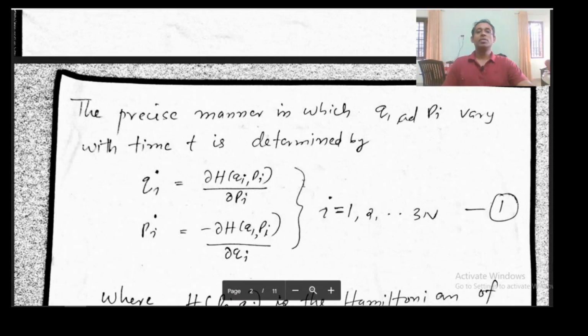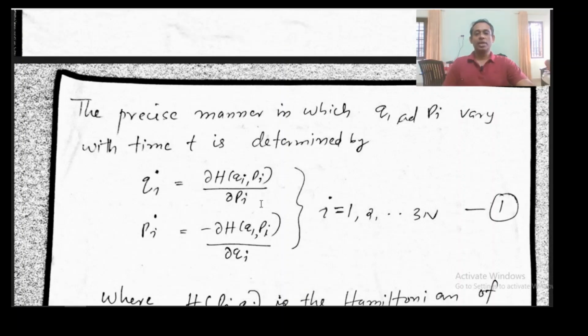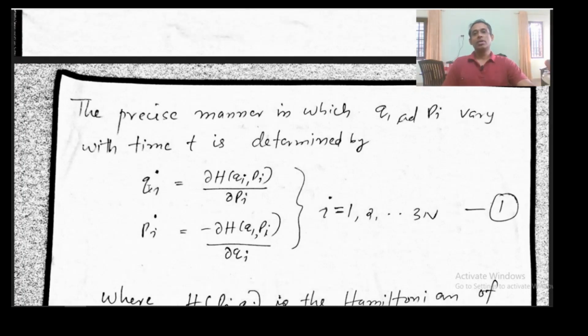Now this qi and pi continuously vary with respect to time, and their variation in time is represented by qi dot equal to ∂H by ∂pi, pi dot equal to minus ∂H by ∂qi, where i changes from 1 to 3N. Here qi dot is dqi by dt, and pi dot is dpi by dt.